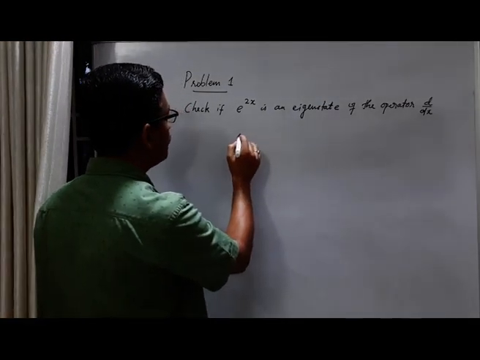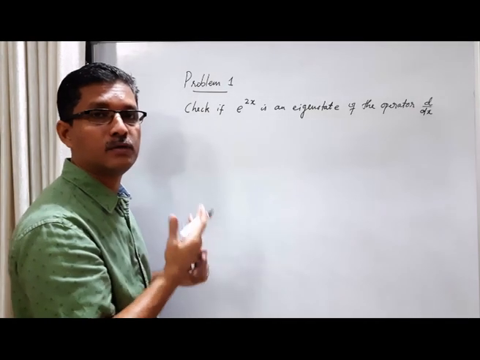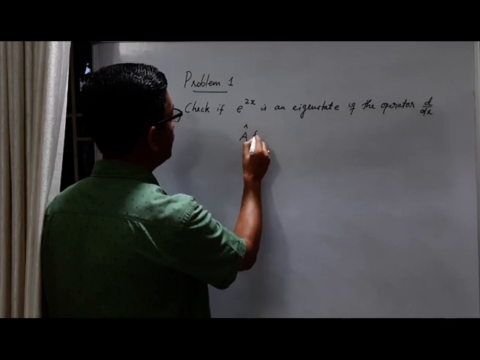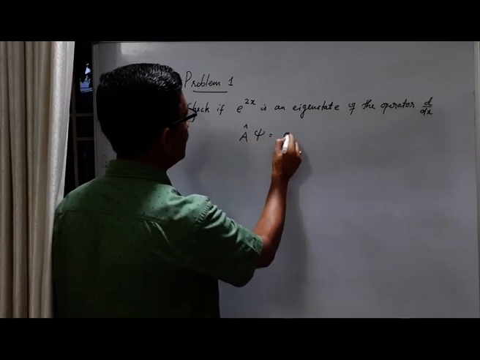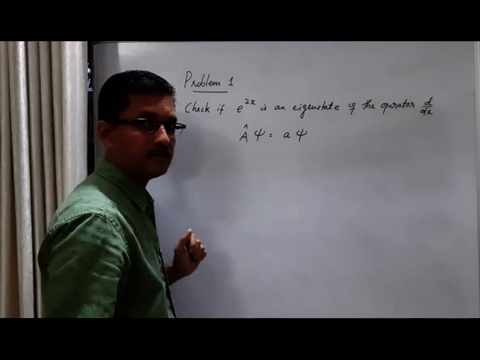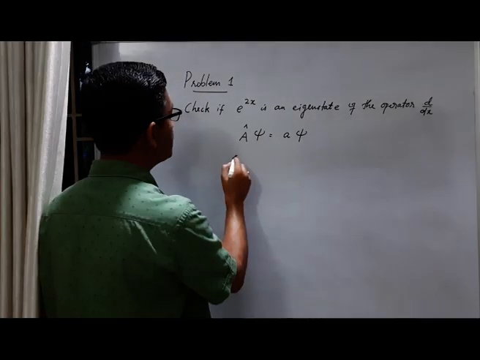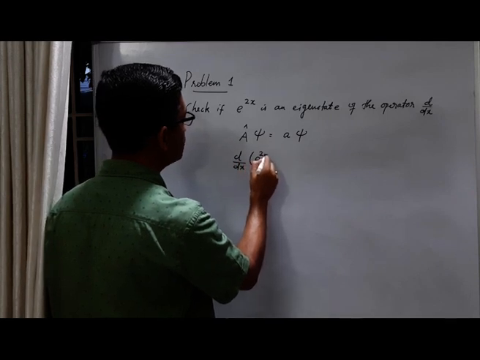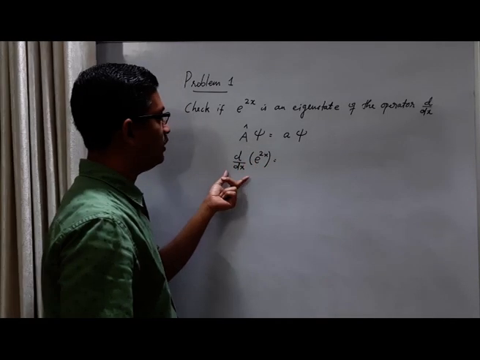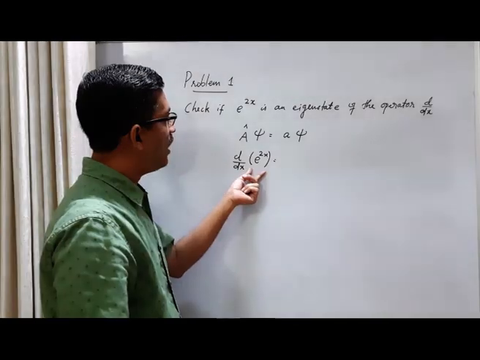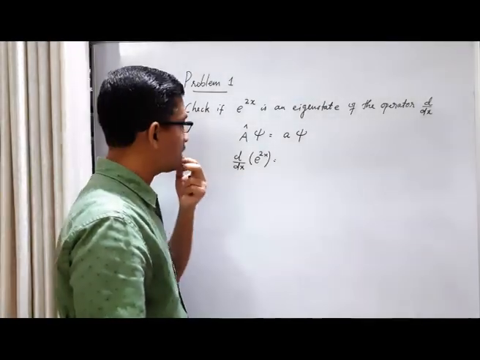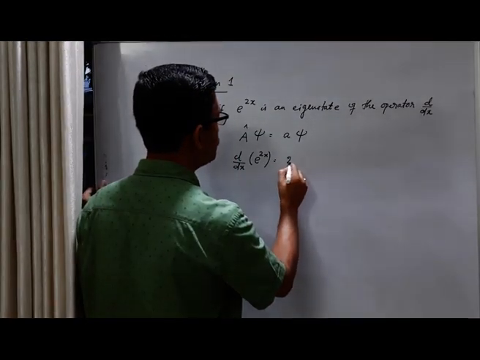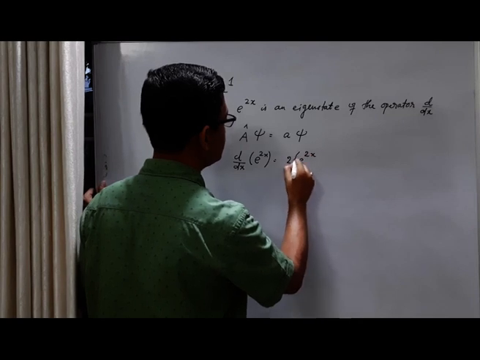So, what is the condition for a state to be an eigenstate for an operator? This is the condition. An operator acting on the state should give the eigenvalue times the same state. Now here our operator is d by dx. Our state is e raised to 2x. So what happens when d by dx, a differential operator, acts on this state, this wave function? What is d by dx of e raised to 2x? We get 2 times e raised to 2x.